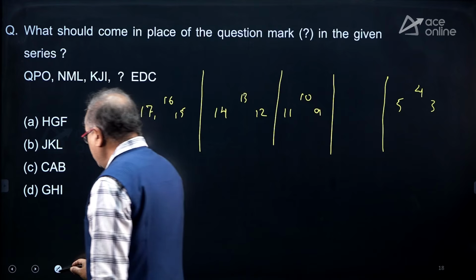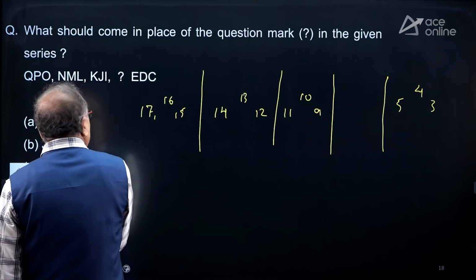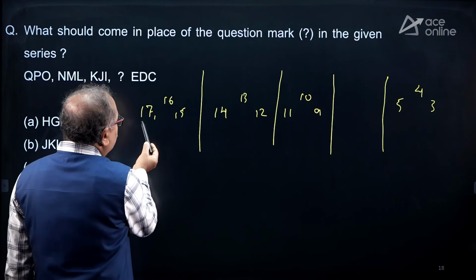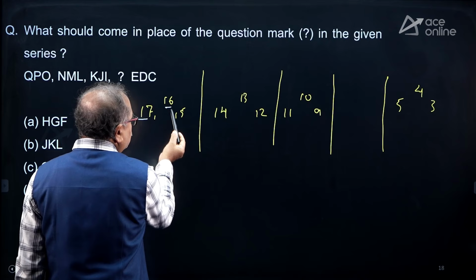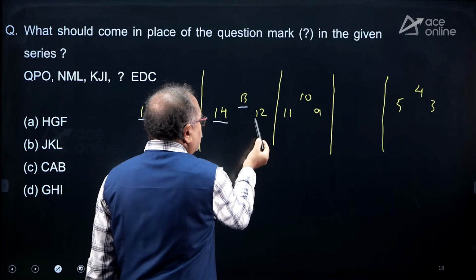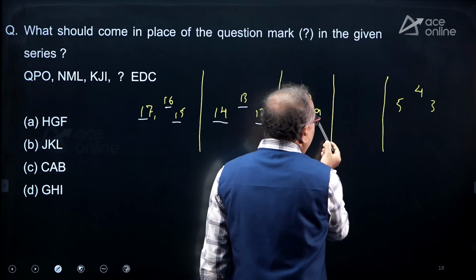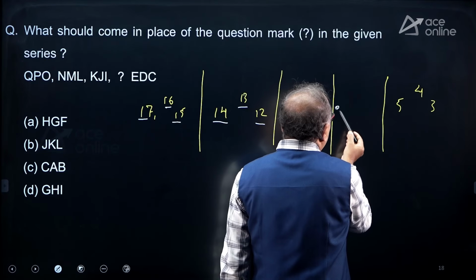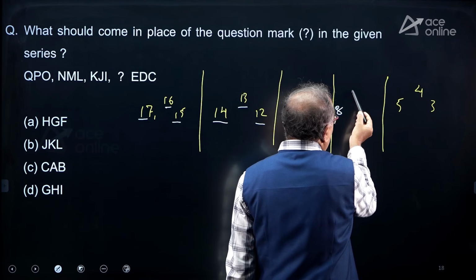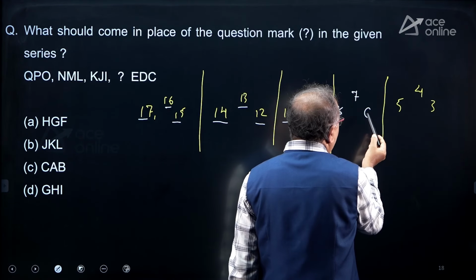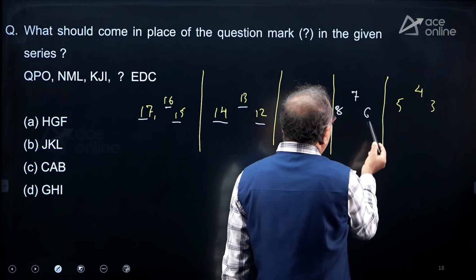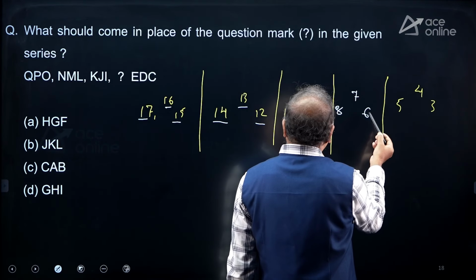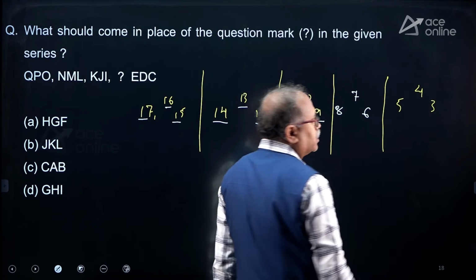Okay, so look at the way the numbers are moving. So here 17, 16, 15, 14, 13, 12, 11, 10, 9, then it should be 8, 7 and 6, and the next the descending number, that is 5, 4 and 3.